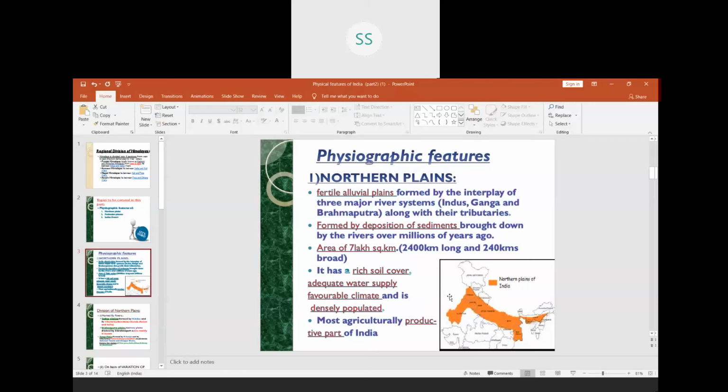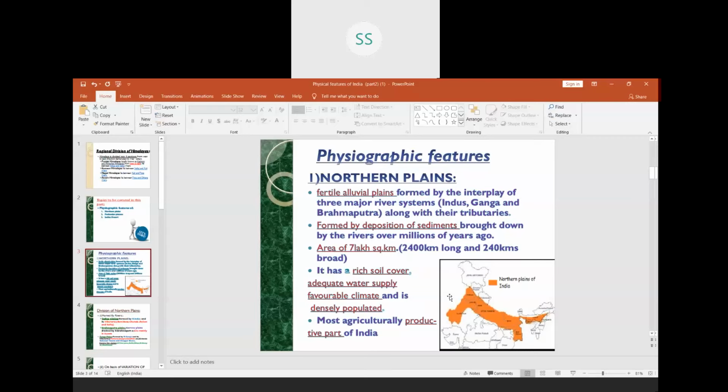And here we are coming with a very important feature of northern plains. Northern plains are very much populated. We can also call it as densely populated. So question is asked that why northern plains are densely populated. Answer is very simple.